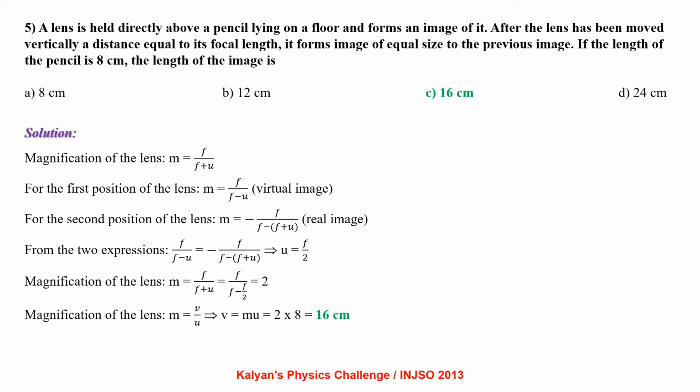Magnification of the lens m equal to f by f plus u, which gives us magnification to be 2. So the magnification of the lens m equal to v by u, we have v equal to mu. From there we get the size of the image to be 16 centimeter.